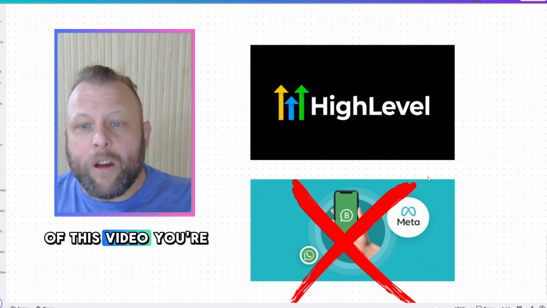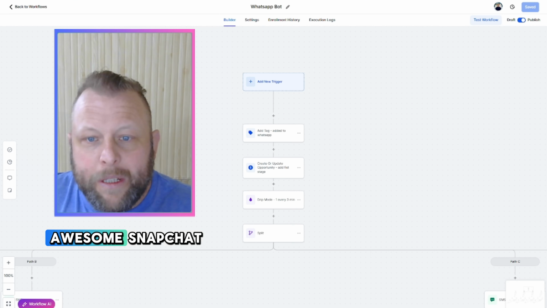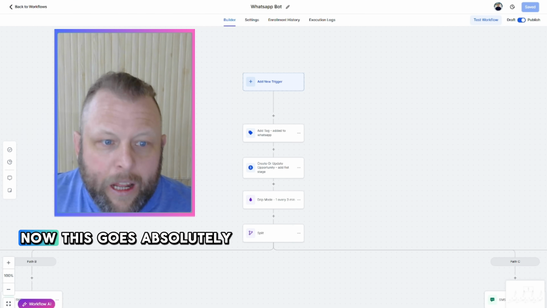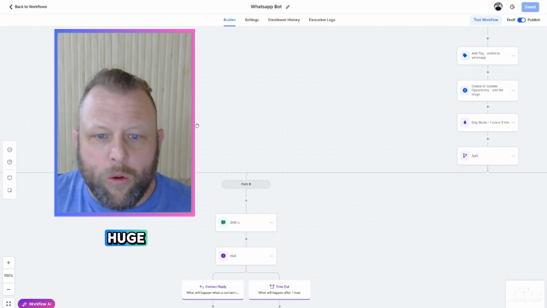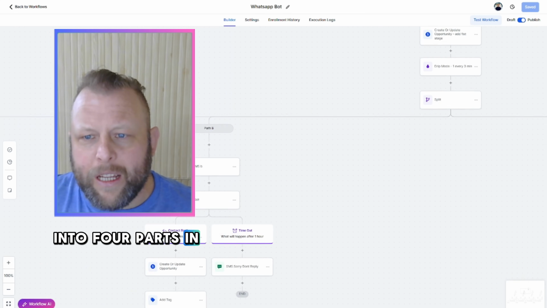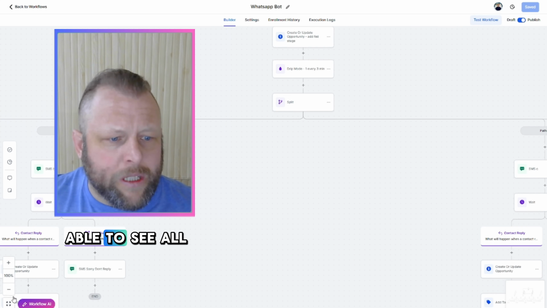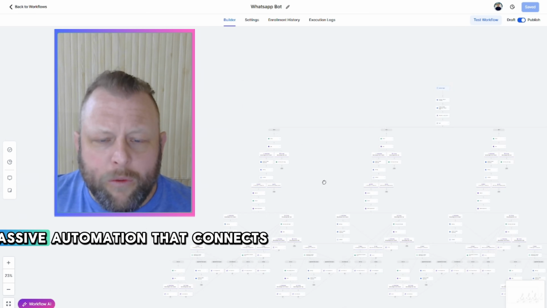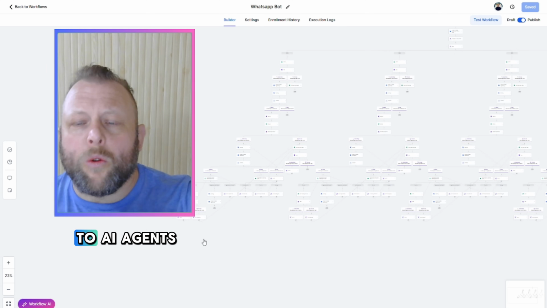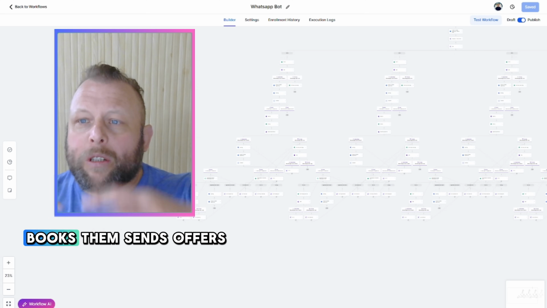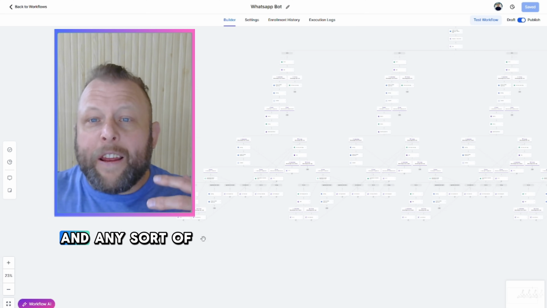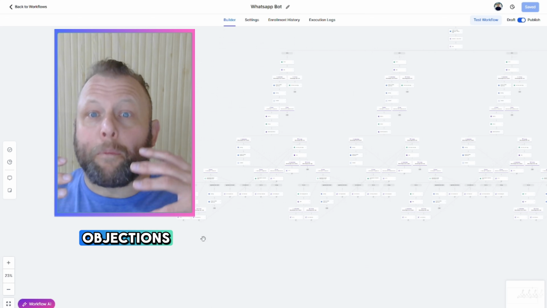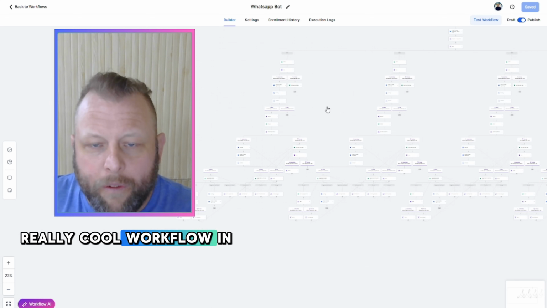So by the end of this video, you're going to have this awesome snapshot. I'll show you where to download it. Now, this goes absolutely huge. It breaks off into 4 parts in here. You won't even be able to see all of it now, but we'll go through it. And it's a massive, massive automation that connects to AI agents, books them, sends offers, and even handles any sort of objections. Really cool workflow in here.